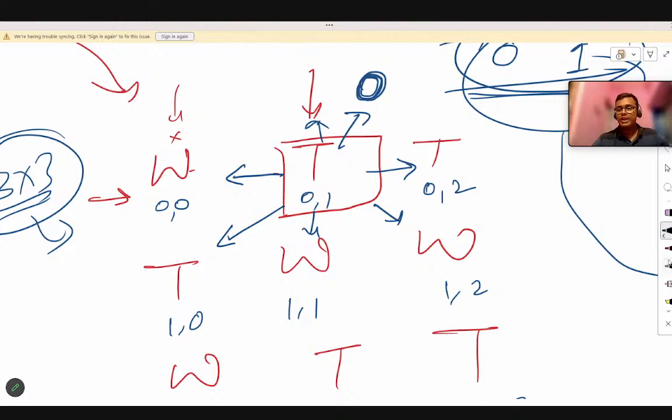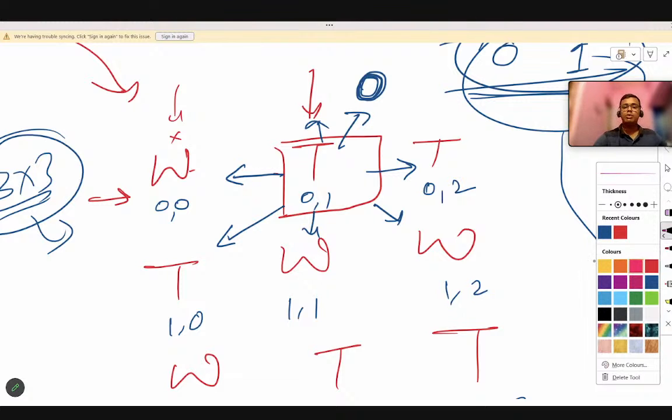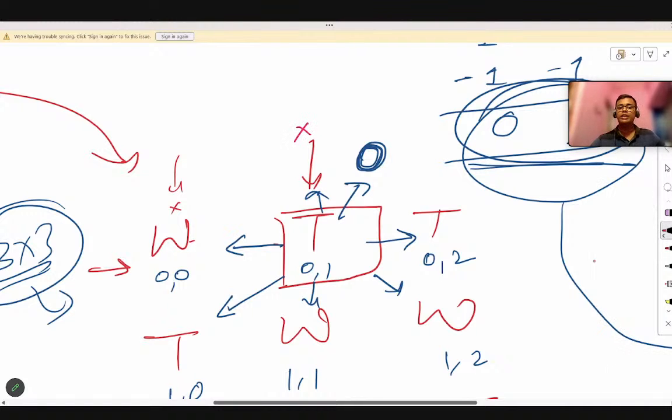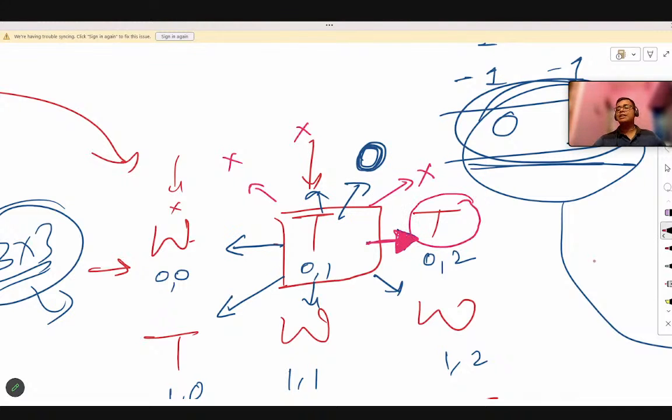Now, if the tree wants to spread its fire to this direction, let me change the color. If the tree wants to go this direction, there is no tree present, nothing is present, so it cannot go in this direction also. In this direction also, there is nothing present. Here also, nothing is present. But in this direction, you can see, it is the east direction. So in the east direction, there is a tree present, and it will catch fire. Since this tree catches fire at 0 minutes, its adjacent tree will catch fire in 1 minute. In every minute, another adjacent tree catches fire.